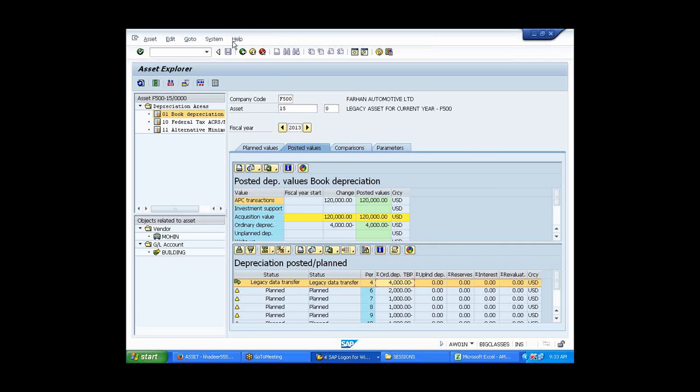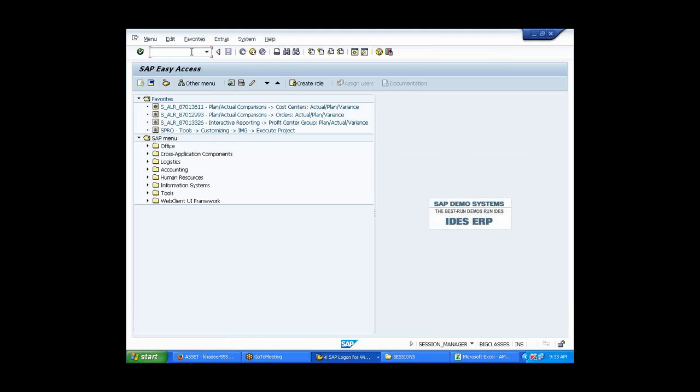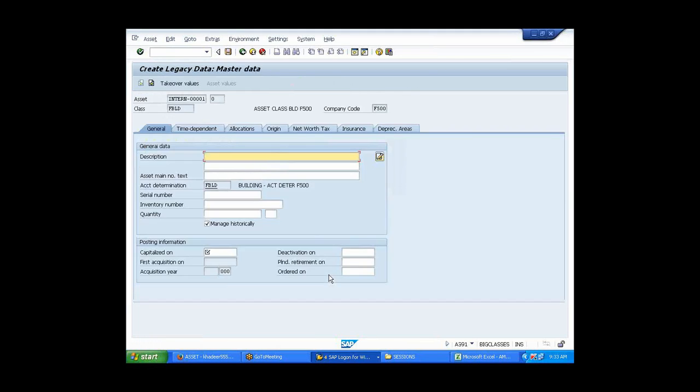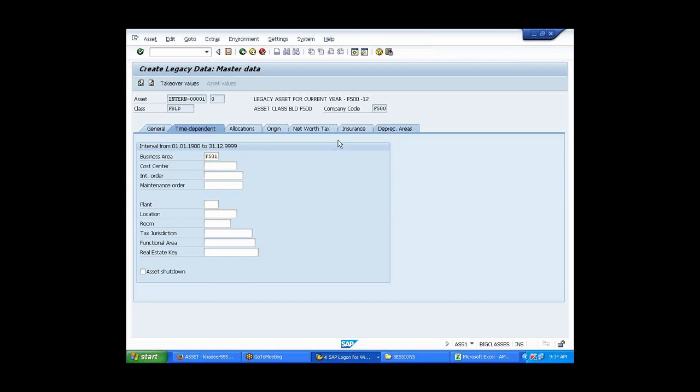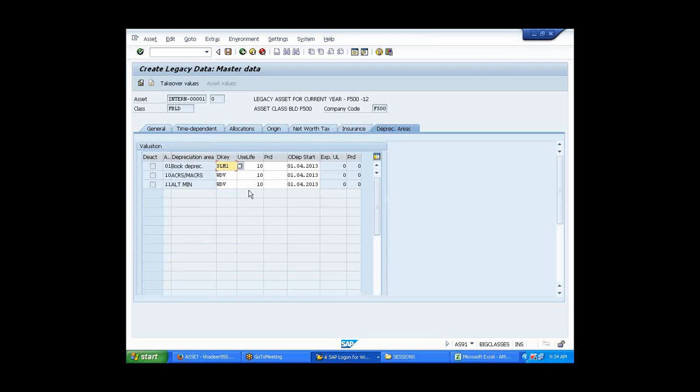Okay, so let me do it again from the start. I'm creating an asset, AS91. Legacy asset. What is the date? Purchased on April 1st, current year. I'm changing this depreciation amount SLM1. That percentage was taking something else over there, so I'm changing this. What is SLM? SLM, pro rata basis. We created depreciation on pro rata, 10% wise. I'm saving it.